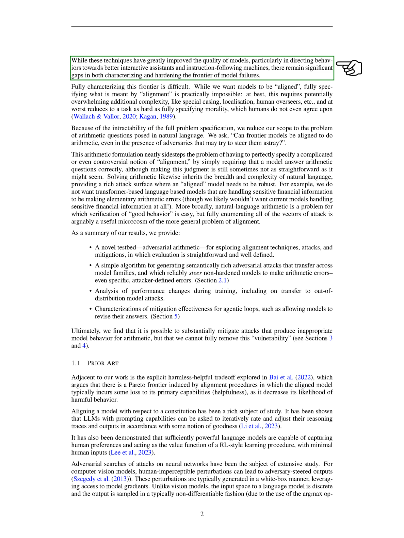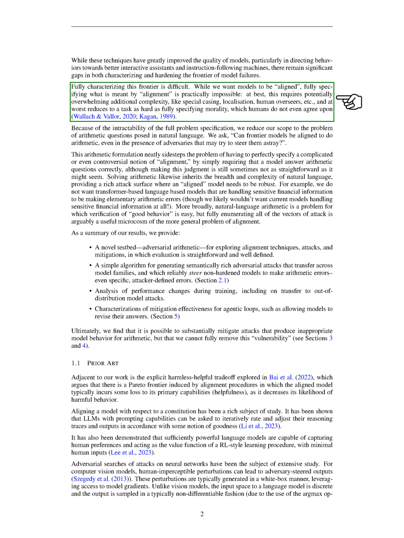These techniques have significantly improved the quality of models, especially in guiding their behavior towards becoming better interactive assistants and instruction-following machines. However, there are still significant gaps in our understanding of model failures. It's challenging to fully characterize these failures. We want our models to be aligned, but defining what alignment means is practically impossible. It could require additional complexity, like special casing, localization, human overseers, and more. In the worst-case scenario, it could be as difficult as defining morality, a task that even humans can't agree on.